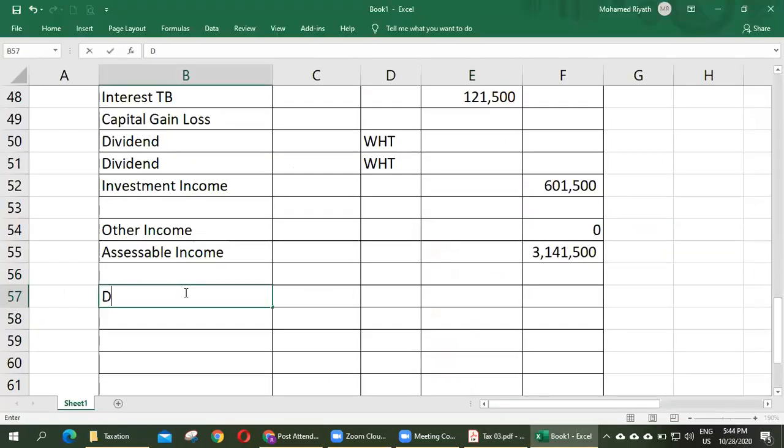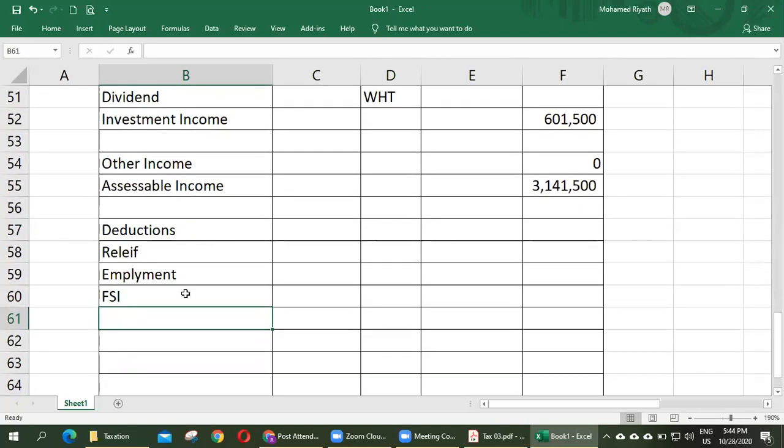Then deductions. Under deductions, what are those deductions? Deductions, relief. Under relief, what kind of reliefs we have? Employment income relief, foreign service income relief, senior citizen relief, rent income relief, and personal relief.